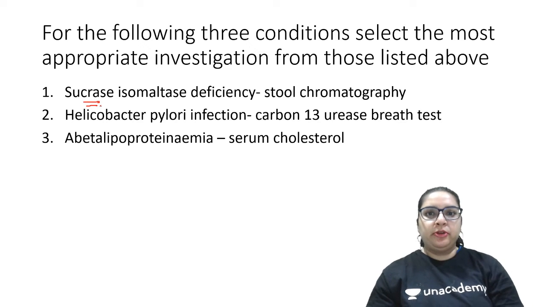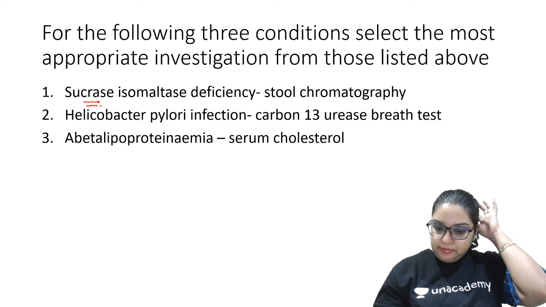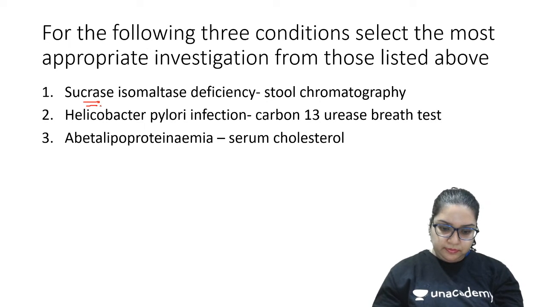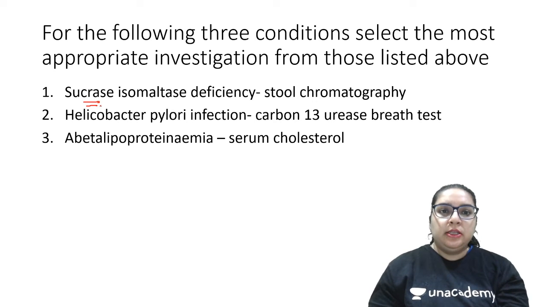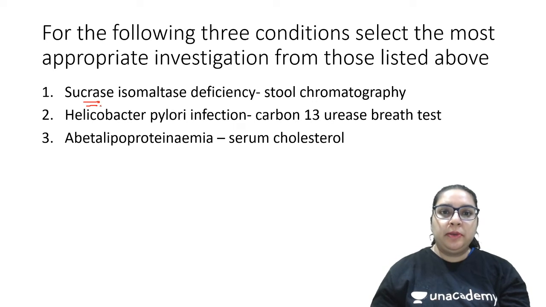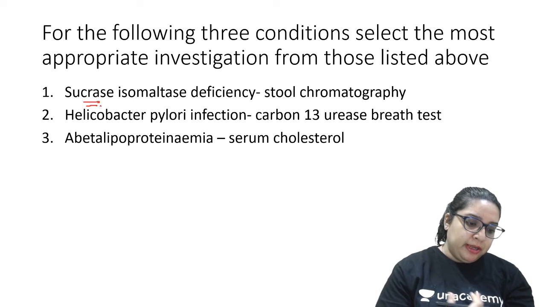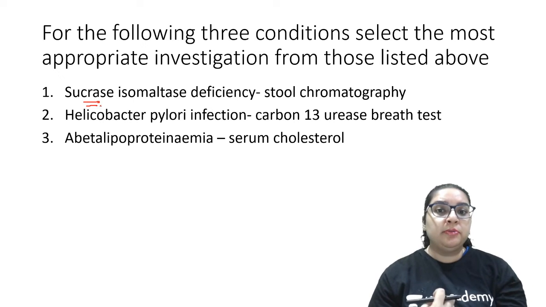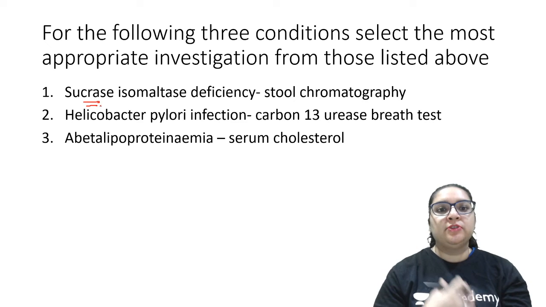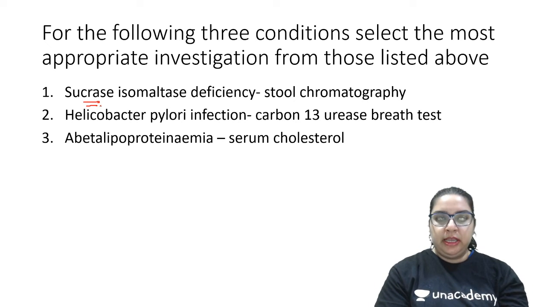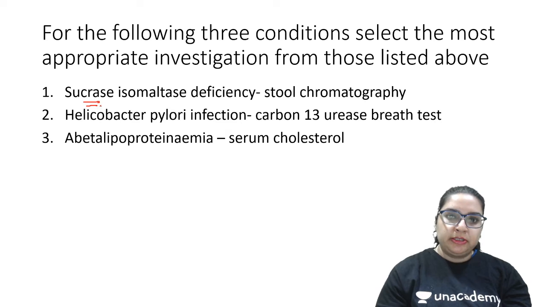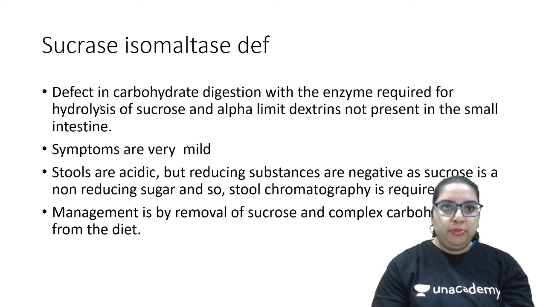So stool chromatography is the best investigation. Again, for abetalipoproteinemia, literature has mentioned serum cholesterol as the first line investigation, and for H. pylori infection, of course, we have the urease breath test.